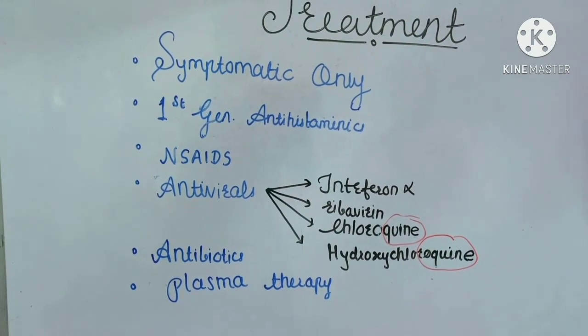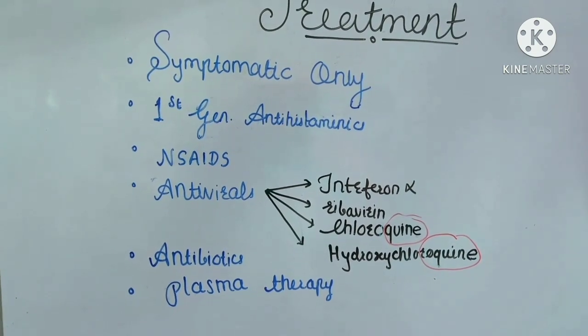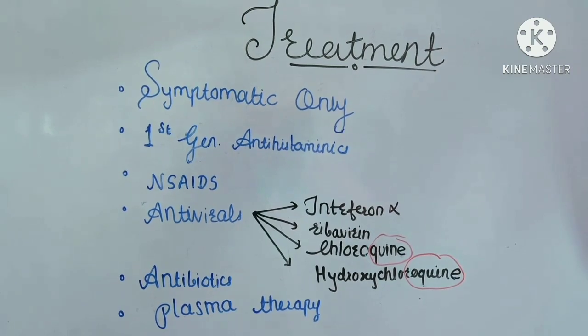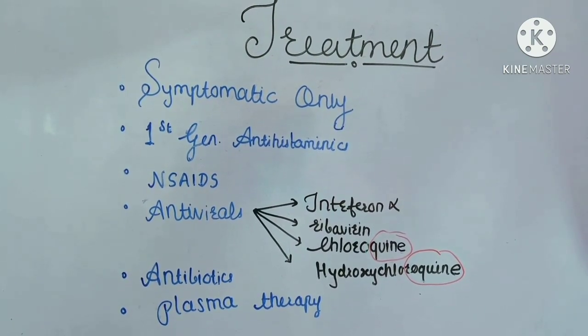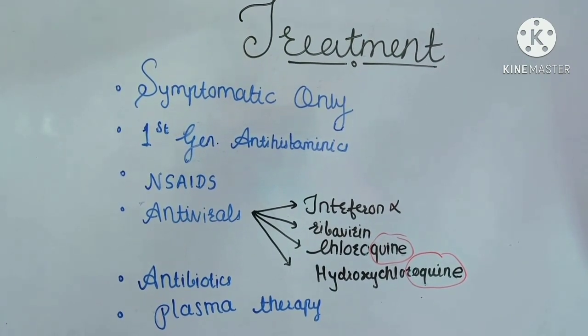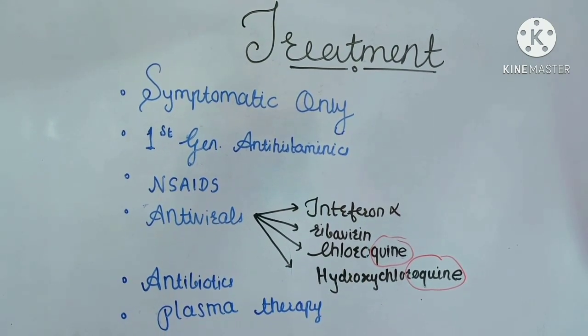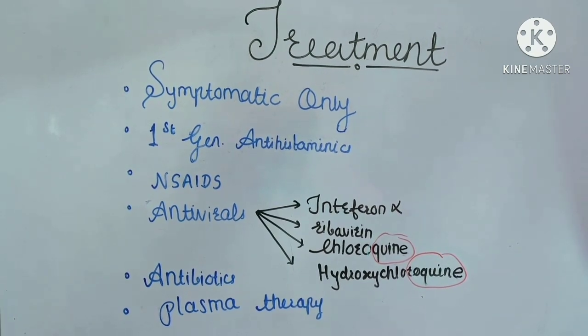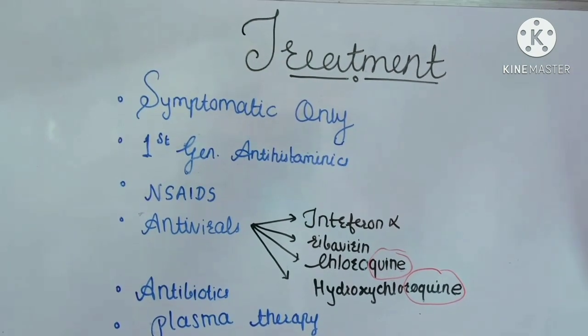They are really acting like a queen, because initially we used to give them for malaria. Later on it was found that these drugs have an immunomodulatory effect, and because of this immunomodulatory effect we use the same drugs for autoimmune diseases. And nowadays it is very much useful for treating coronavirus infection.